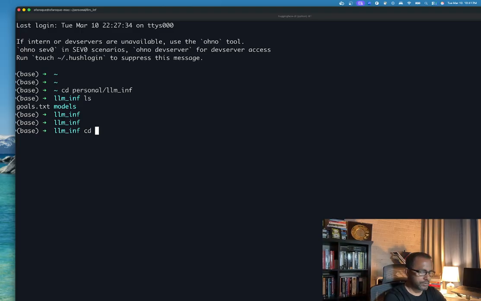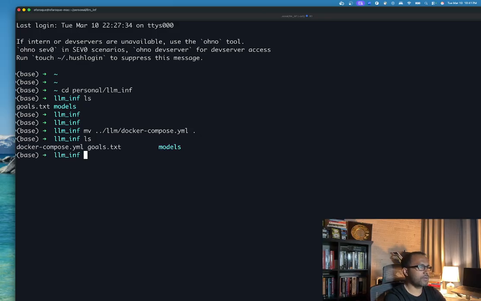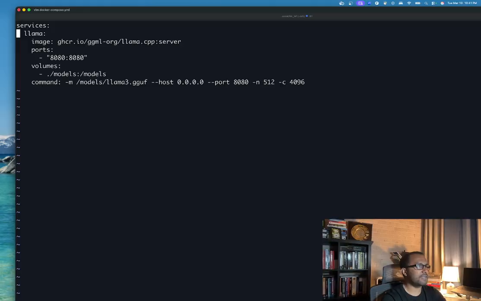Let's go back. I can just move it, it's called docker-compose.yaml, and I want to bring it here. See that? So yes, Docker Compose YAML. Let's look into what it has. If you see, it's very easy.